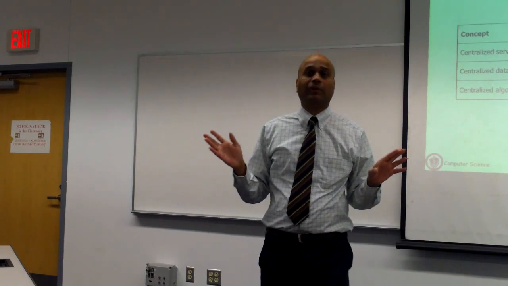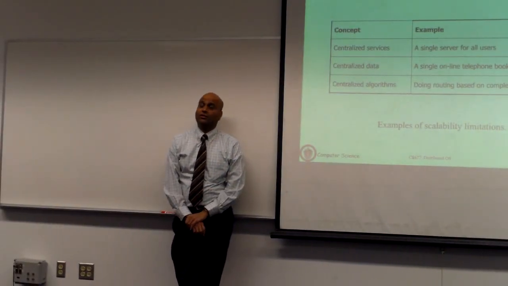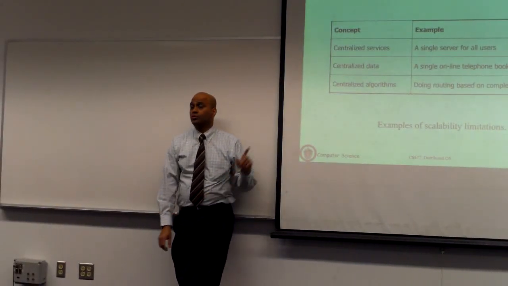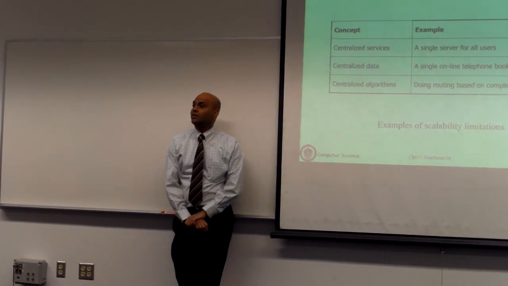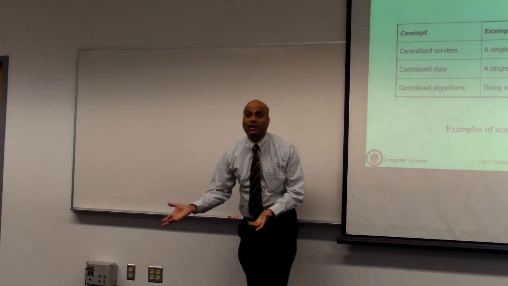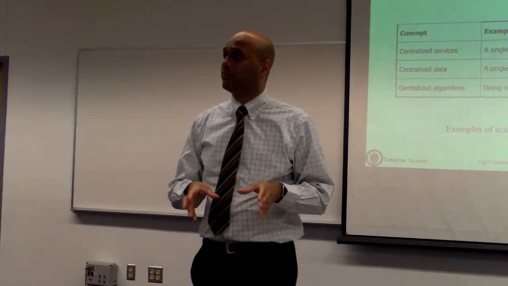You can run your application on multiple servers, but if these components all have to communicate to service every single request, that's going to introduce another point of failure. So you want to have local decision making, which is just decentralized algorithms. Okay, we'll look at examples of centralized and decentralized algorithms so you appreciate this better.